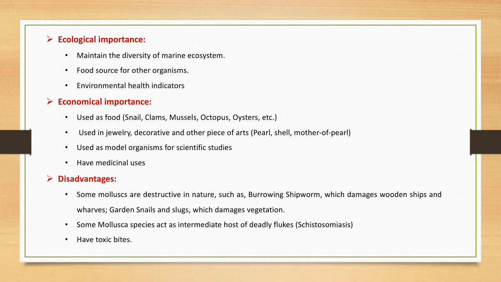But there are some disadvantages of mollusca also. Some molluscans are very destructive in nature, such as the burrowing shipworm, which damages wooden ships, and garden snails and slugs, which damage the vegetation and cultivation in our gardens. Some molluscan species act as intermediate hosts of deadly flukes, and some have toxic bites also.